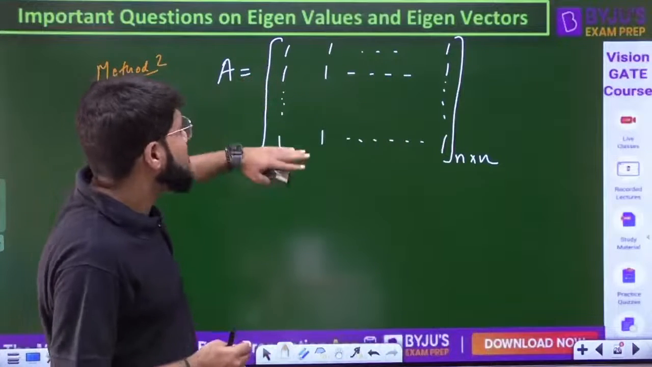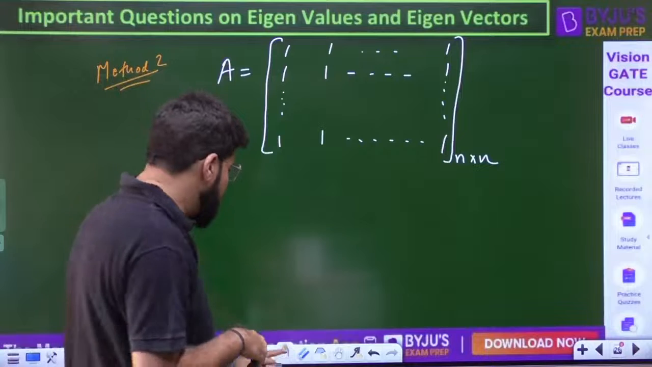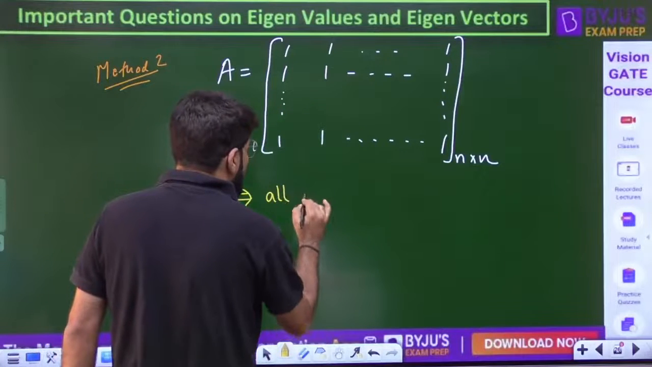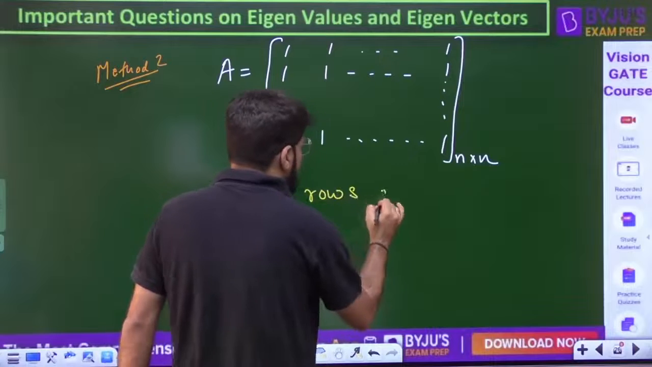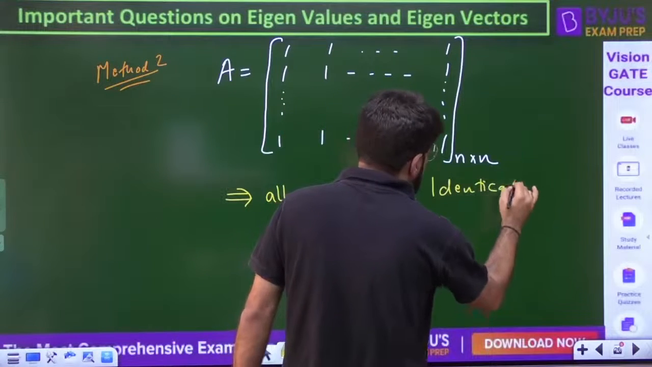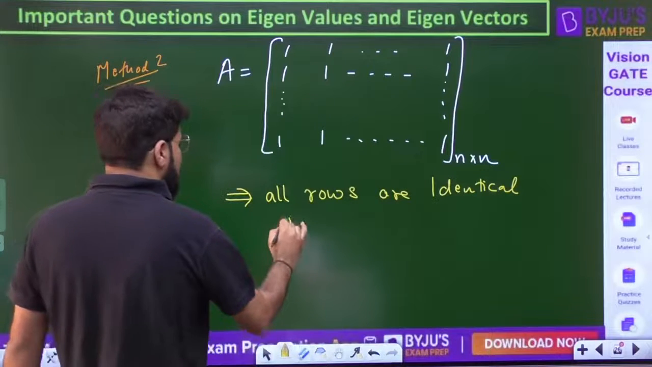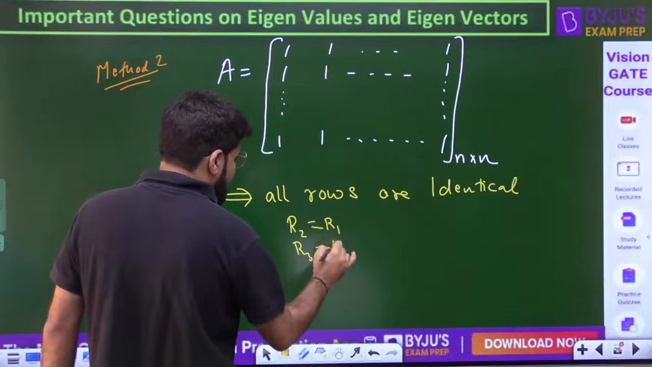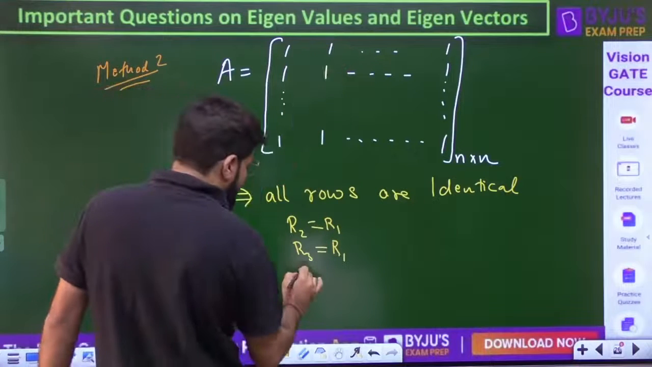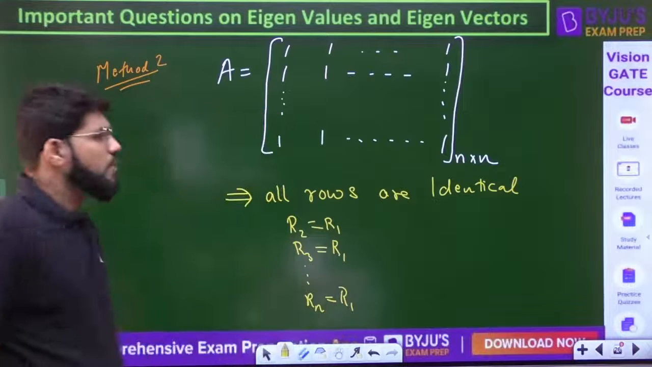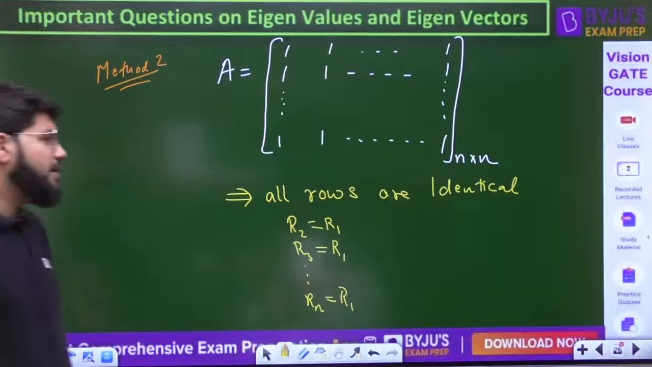A matrix has all elements 1. All elements 1 eventually means all the rows are the same, all the rows are identical to each other. I can say R2 is R1, and the third row is also R1. Let us take the reference as R1. All the rows are just equal to R1.